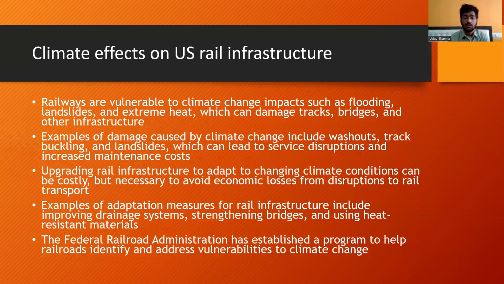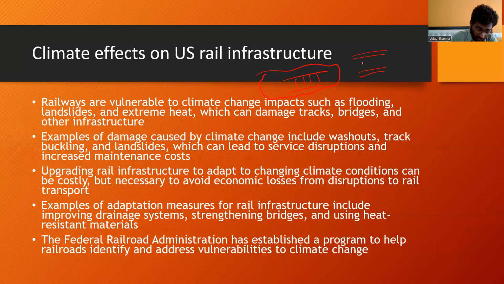Examples of damage caused by climate change include washouts, track bulking, and landslides. As discussed, washouts are when a track is covered by flooded water, and track bulking is when the tracks bulk out during the heat.